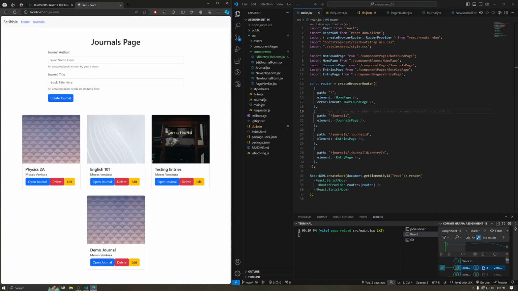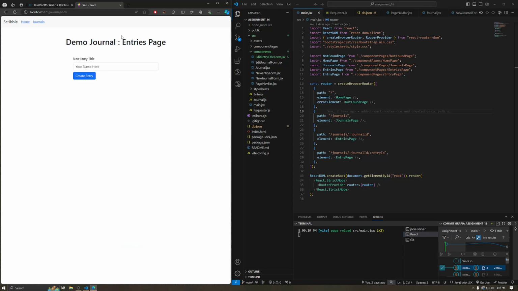So I'm going to open the journal, and now we're going to traverse to the entries page. And here you can see it's a new journal. There's no entries. So we're going to create a new entry. We're going to call this first entry, and then we're going to put a little exclamation mark. Create entry. And here it is.